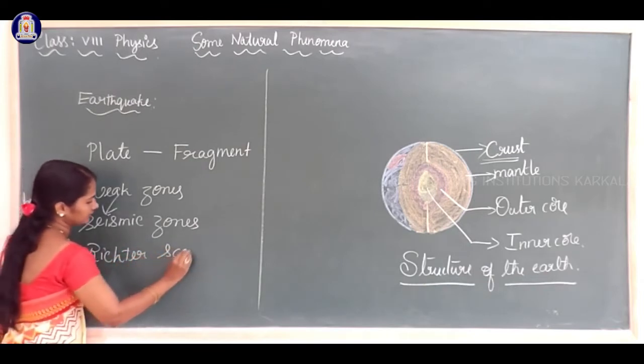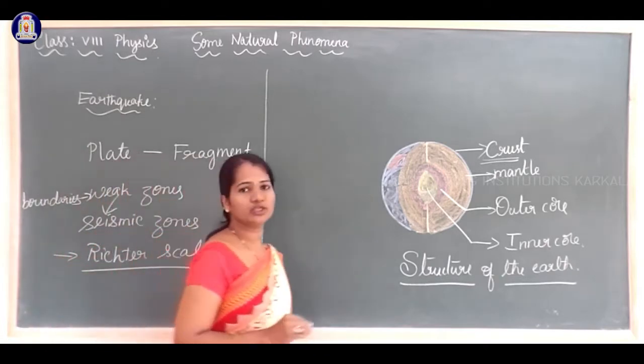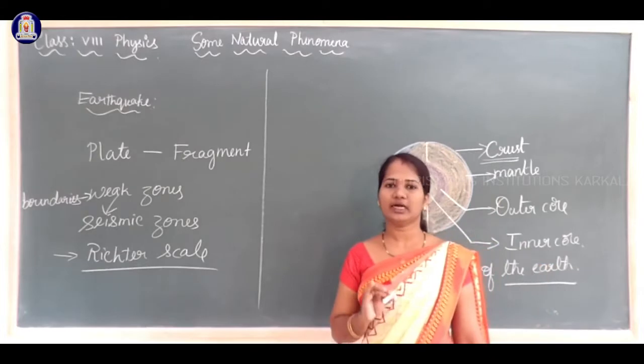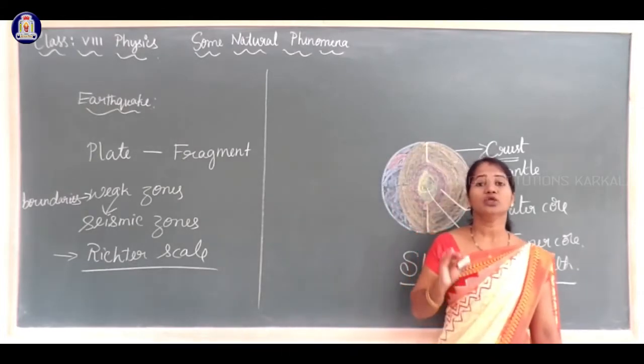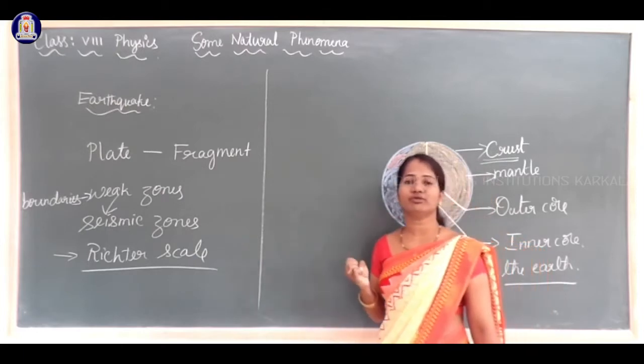Richter scale. The Richter scale is a device using which the power of an earthquake can be measured. It gives the magnitude, the number, the value.